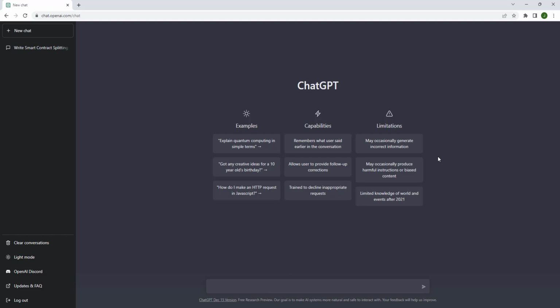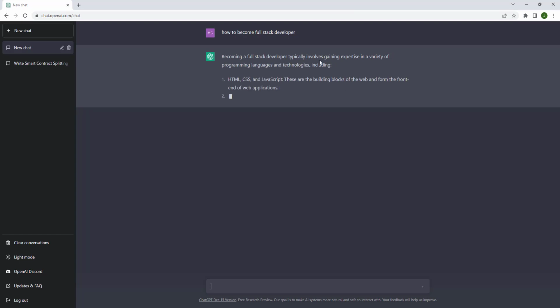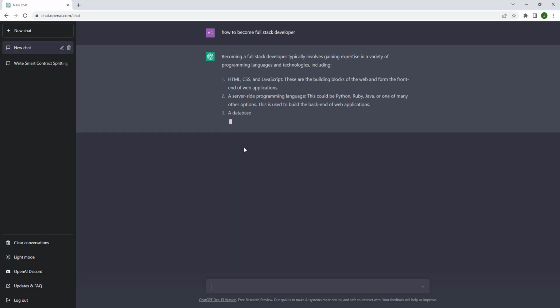So let's see, how to become a full stack developer. Alright, so now it's giving us information on how to become a full stack developer. But let's up it a notch, right?